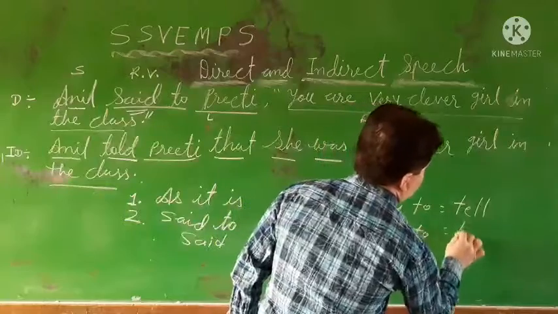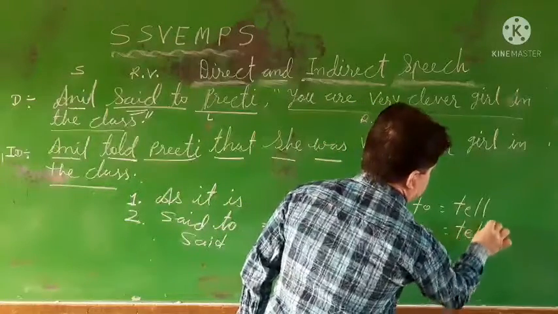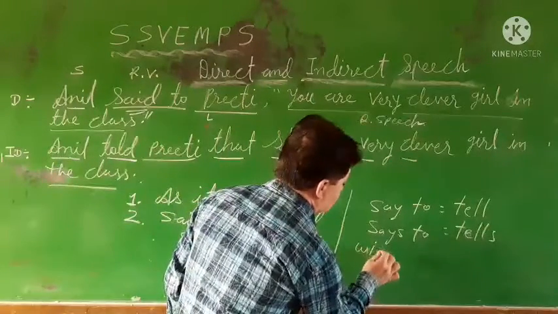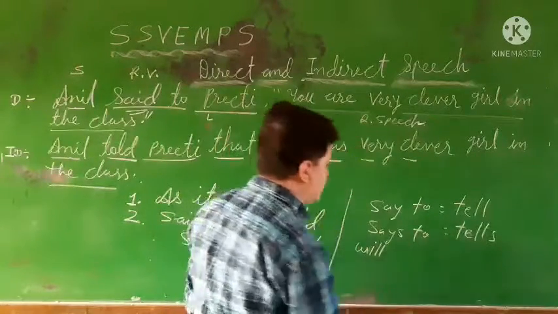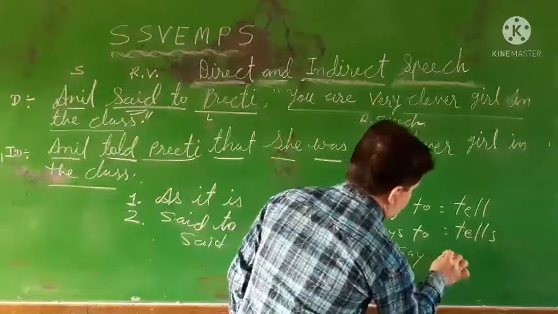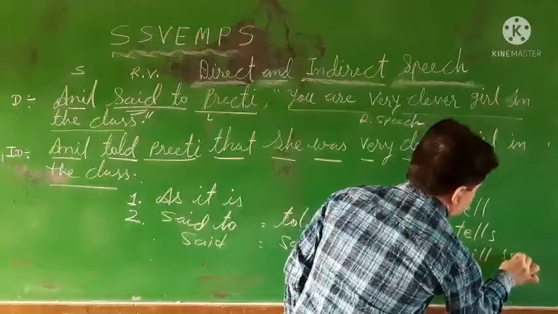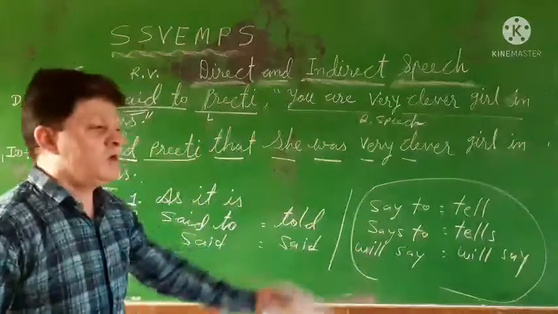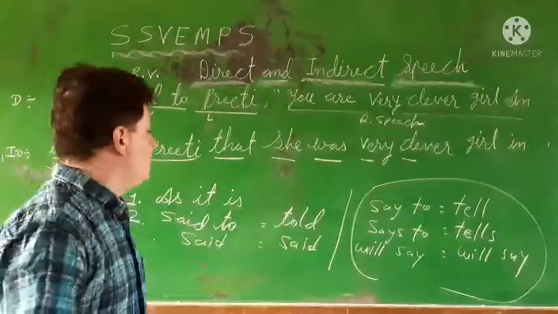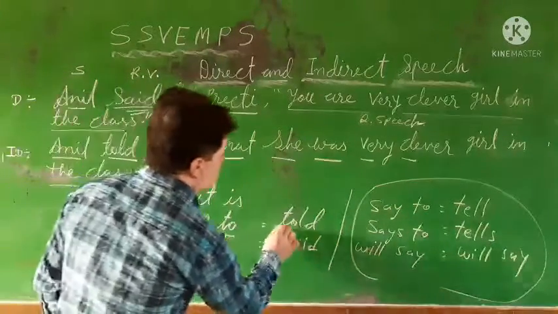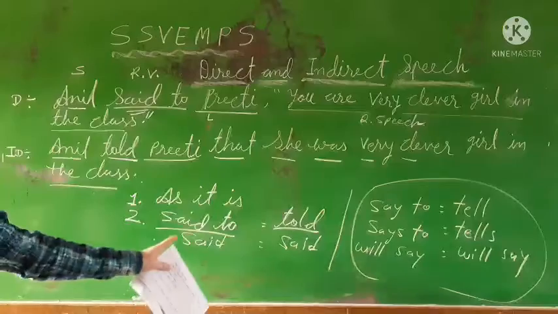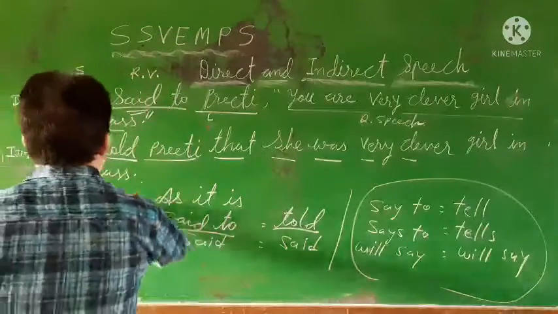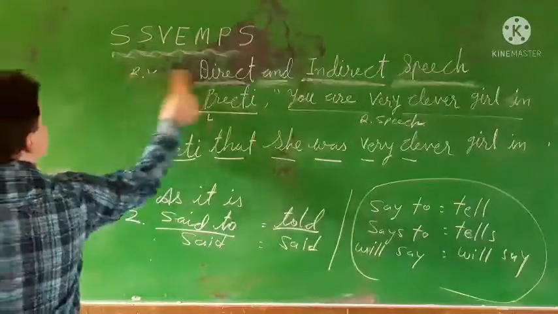Suppose sometime, somewhere, you see the sentence is in future tense, will say to. But this is for your knowledge only, most probably not in use. You will have to convert say to into told as per the past tense said is given. Okay, dear students. Second situation I will show you.